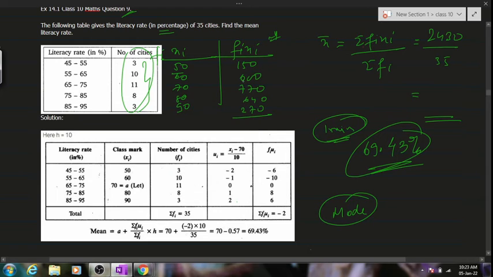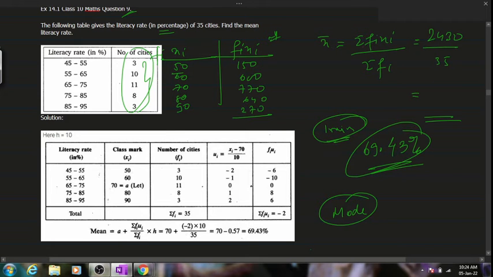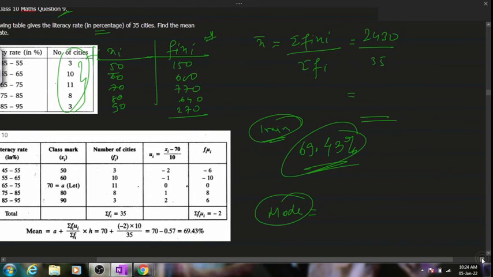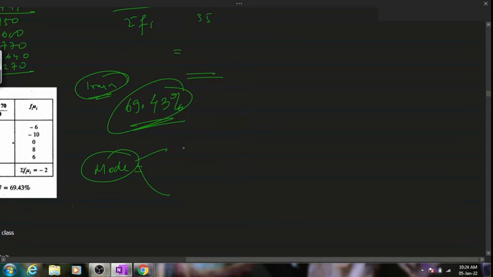So what do you understand by mode? Can anybody give me an idea about what you think mode is? Yes, anyone? What do you think mode is? Class having highest frequency. Exactly. Surya has given the exact answer. The class mark which has the highest frequency, or which has occurred the maximum number of times, is the mode of that data. Okay. Now, mode for two kinds of data will be available. One is grouped.